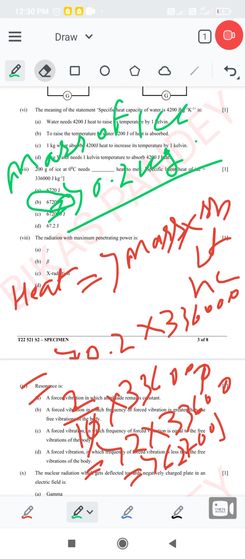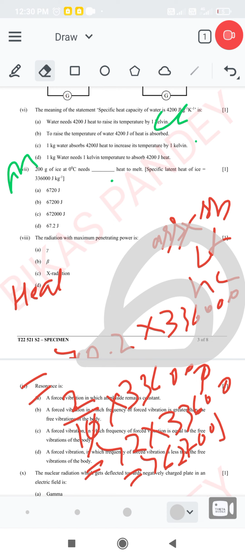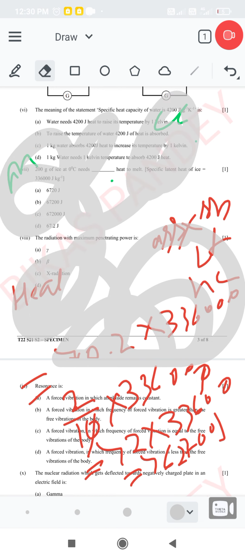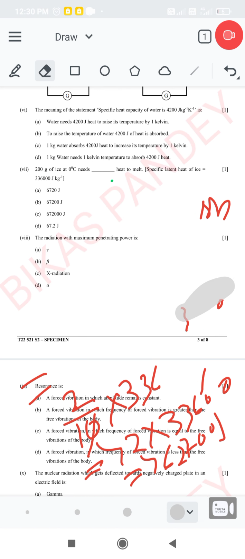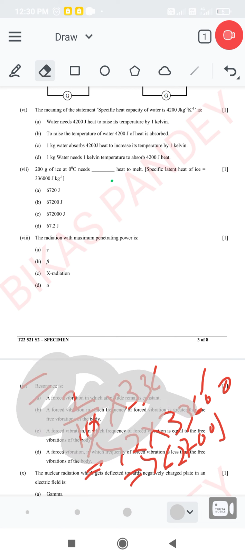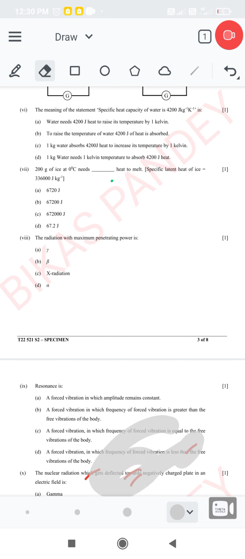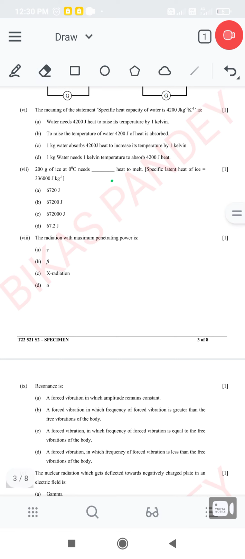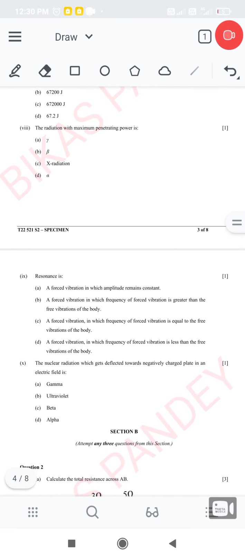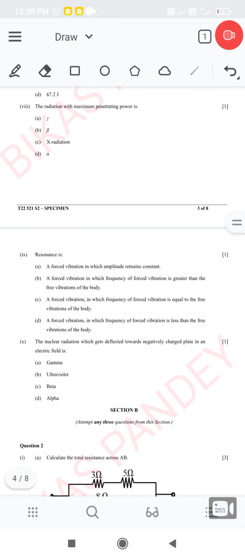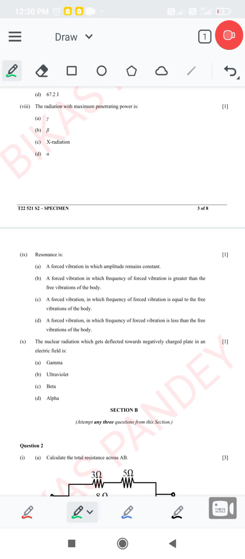So now we move on. Question number 8 says, the radiation with maximum penetrating power. We know that the radiation with maximum penetrating power is gamma radiation. So option A is correct.